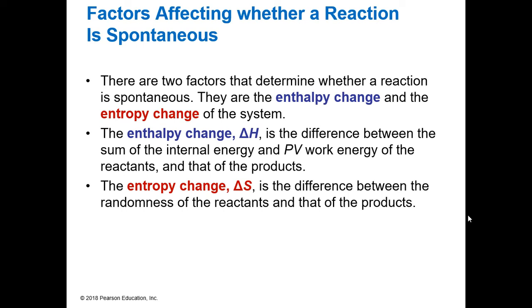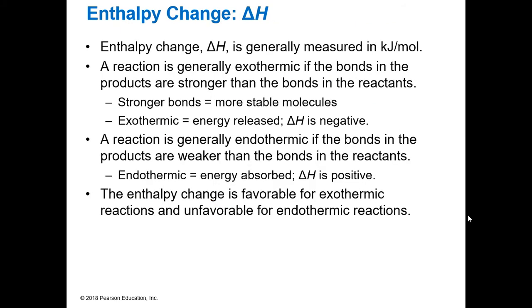So, in order to determine if something is spontaneous, there are two different things you need to look at. Before, we talked about enthalpy change, and we talked about whether it was spontaneous based on whether it is giving off energy or not. Our enthalpy change is the difference between our internal energy and our PV work of our reactants and products. So we did that last semester. We solved for that enthalpy change. Now we're looking at our entropy. So we're looking at the randomness between our reactants and our products.